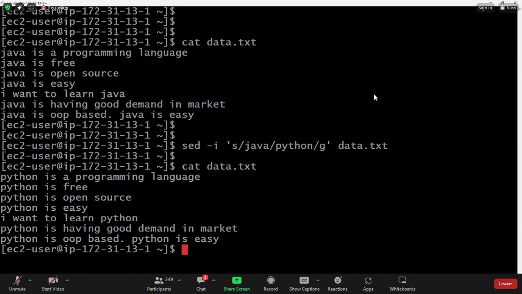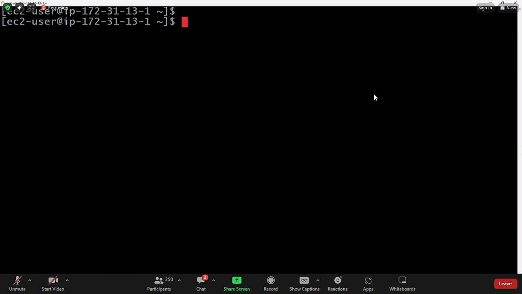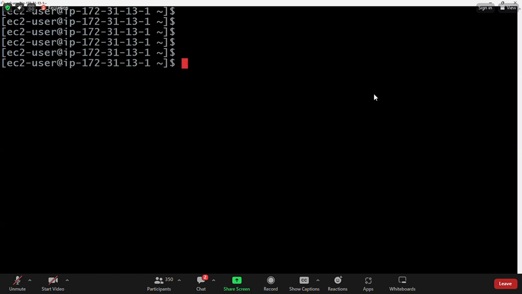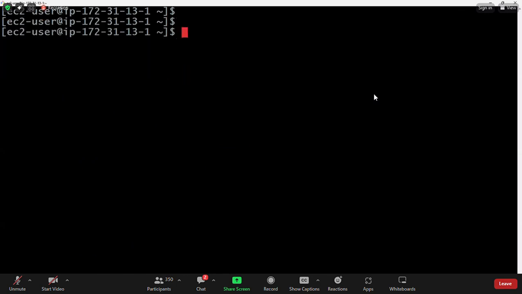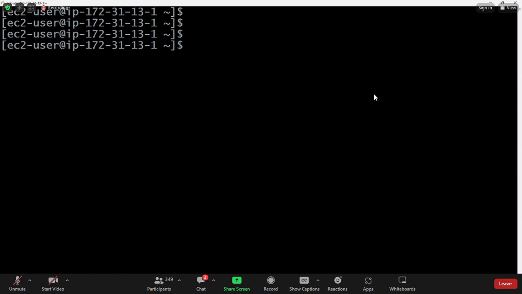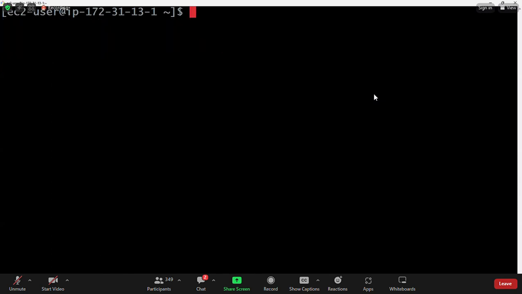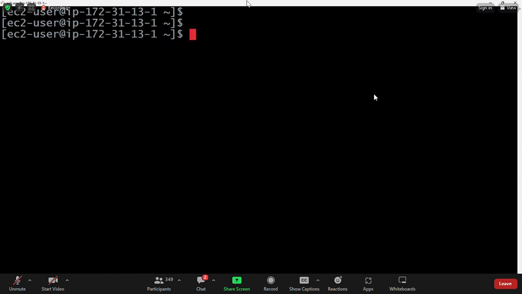Yeah, someone is asking, why are you executing clear command every time? Okay, just to clear the screen, there is no reason for that, guys. If I keep on executing the commands, people will get confused. That's why I'm executing clear command, so that every time a fresh command will be executed.